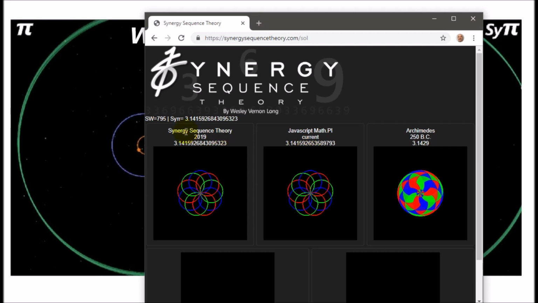But here you have synergy sequence theory, or SciPy, actually holding its own and performing exactly the same as the math.py of JavaScript. And there's another interesting property which I'm not displaying here, and I can prove, and that is that SciPy's first position starts at exactly 0, whereas the first position on math.py is a negative number. And from a programming perspective, that's pretty satisfying. It would seem to me, logically speaking, that what's happening with this calculation of pi that's current is that it's kind of overcorrecting a little bit. And that's why we're seeing that negative number on the first placement.